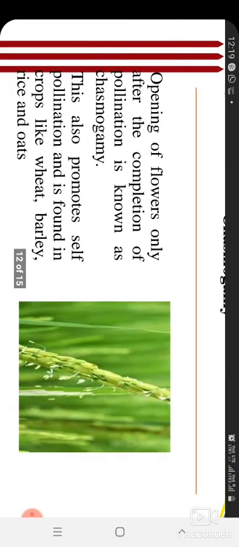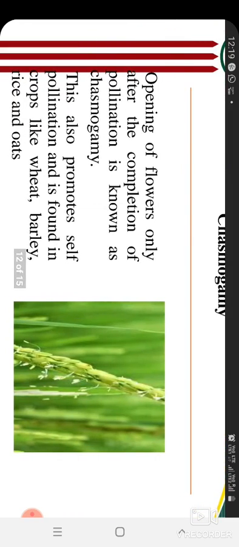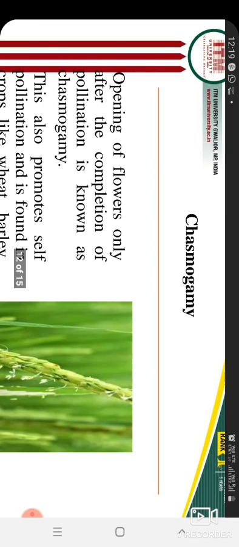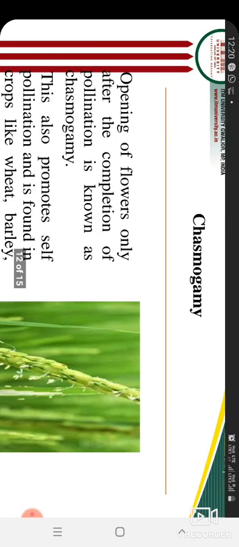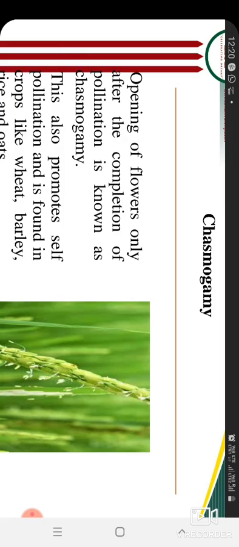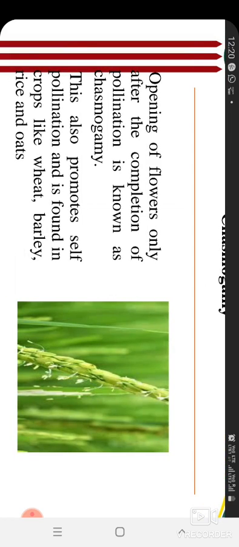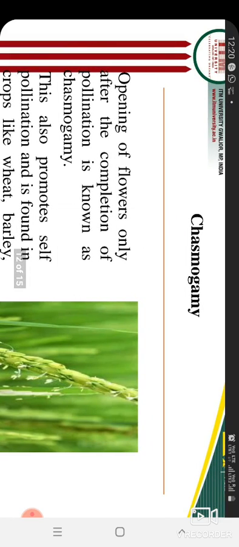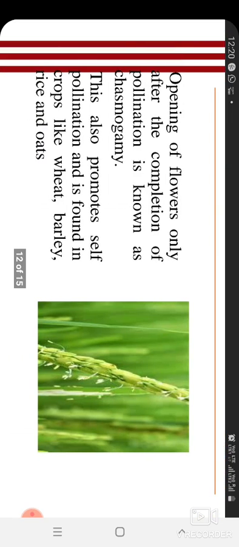Next is chasmogamy. Chasmogamy means the opening of the flower after the completion of pollination. In chasmogamy the flower opens, but after pollination. So if pollination is over, then there's no problem, the flower can open. Self-pollination is still sure, but a little chance is there, only 4-5%, for cross-pollination. It's a very small chance, but 95% is self-pollination. Its example is rice.